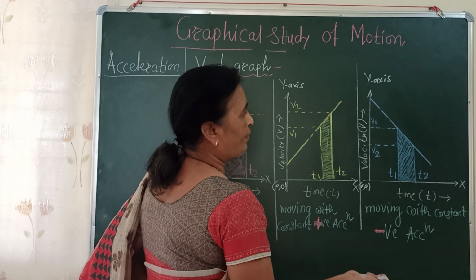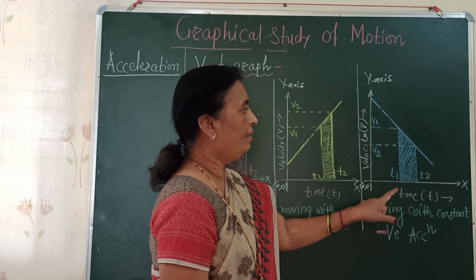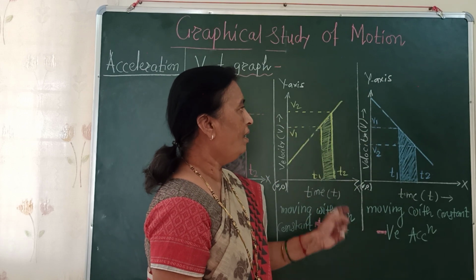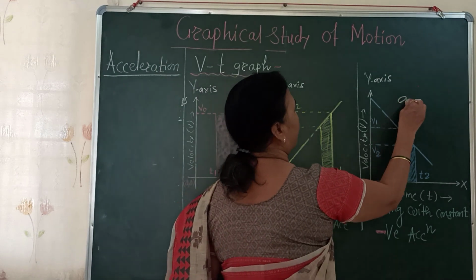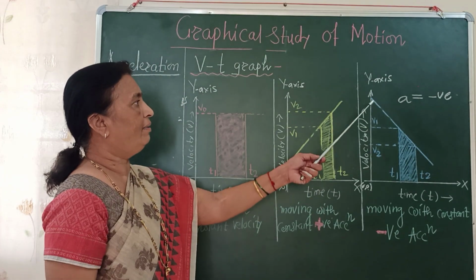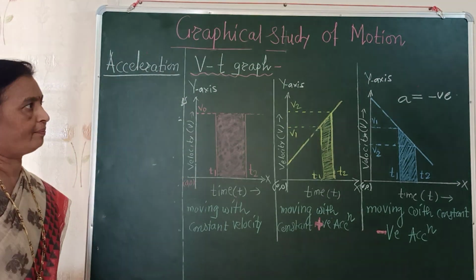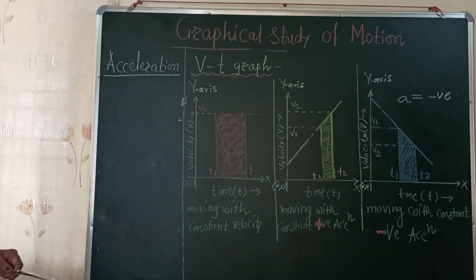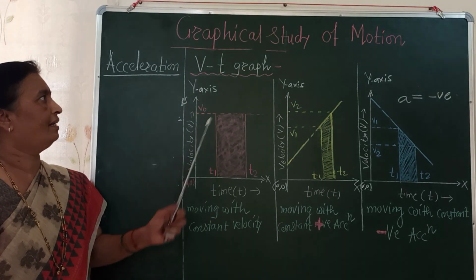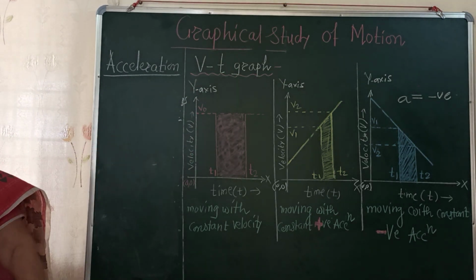If the slope of the graph is calculated, the slope will again be y2 minus y1 divided by x2 minus x1. Here the slope of the graph is negative, and the slope of the graph is the acceleration, so the acceleration will be negative in this case. It indicates that the velocity of the particle goes on decreasing as time goes on increasing. So these are the three graphs with which we have completed the graphical study of motion, by considering the position time graph as well as the velocity time graph.